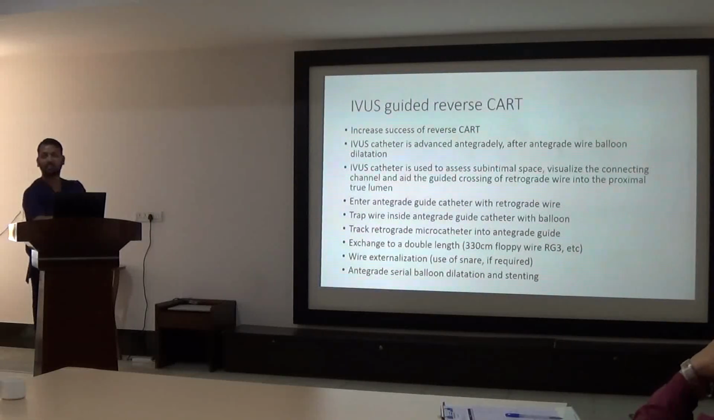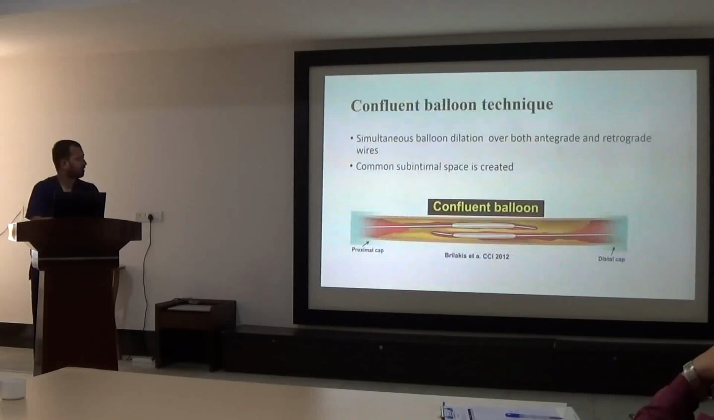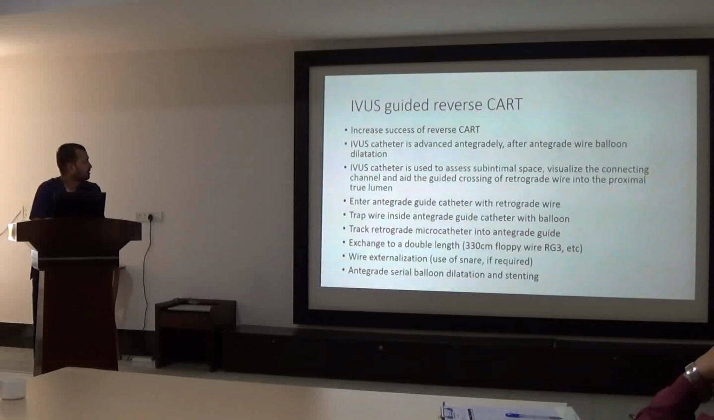This is an IVUS guided reverse CART technique. So you take IVUS images from either proximal or distal to the occlusion or within the occlusion, antegradely, when the CTO region is not in the proximal segments.